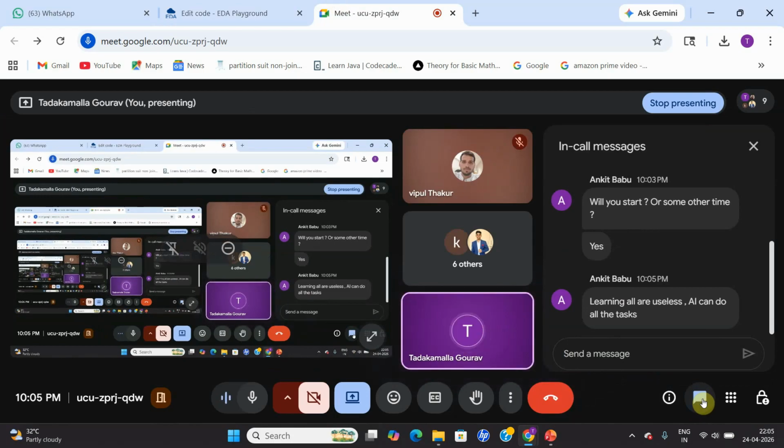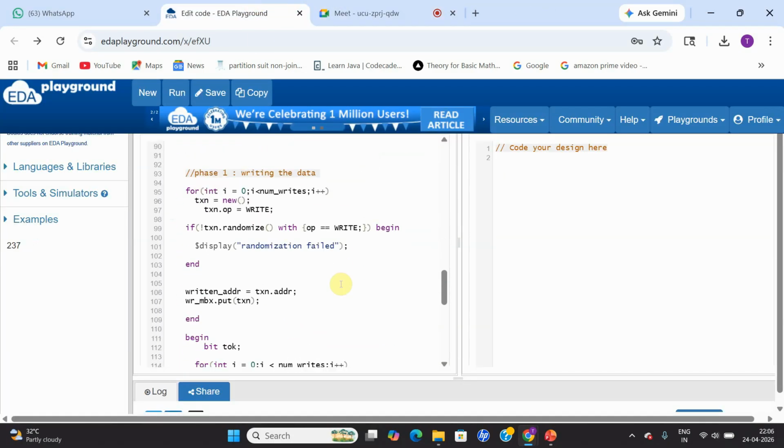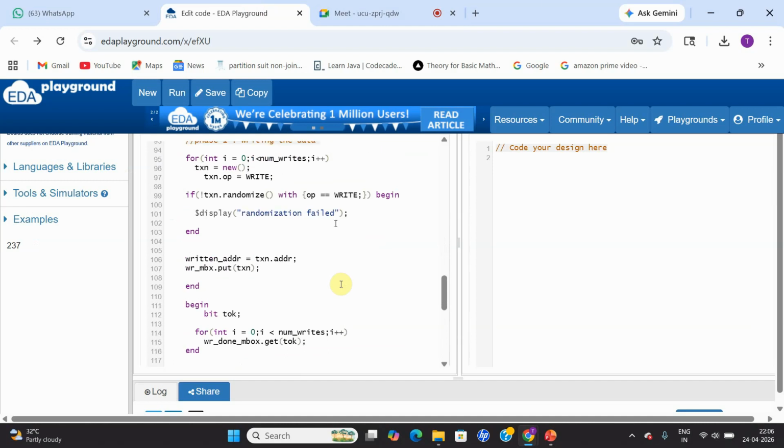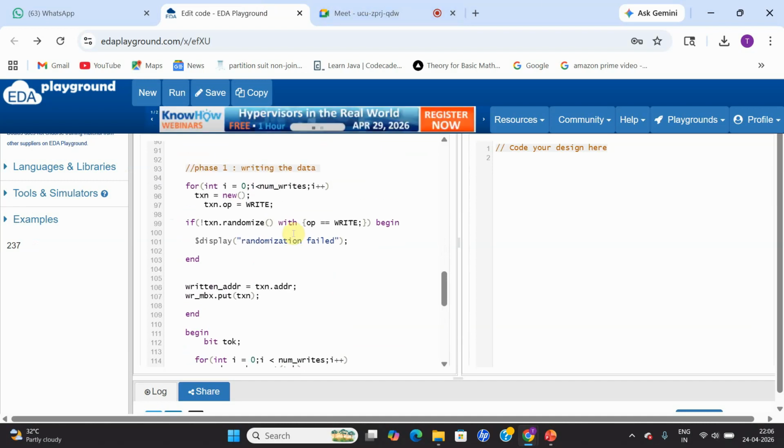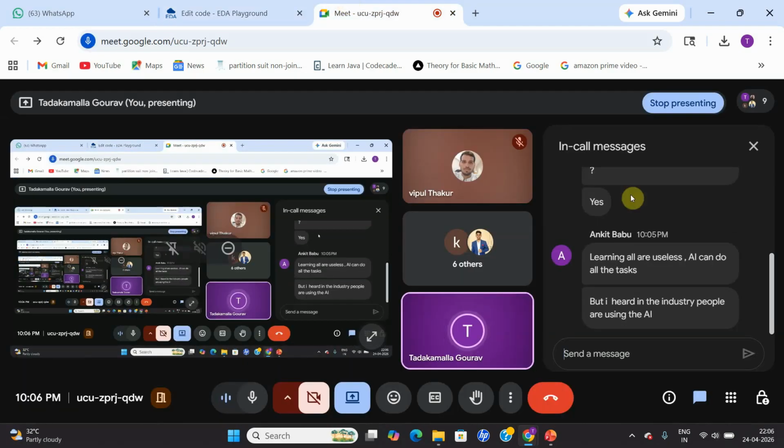Okay, yeah, Ankit, then you can use AI for everything. Coming back to our discussion which we started in phase one, we are going to write the data. But for attending an interview, we cannot use AI and crack it, right? In your offline interview, you are not going to use AI.